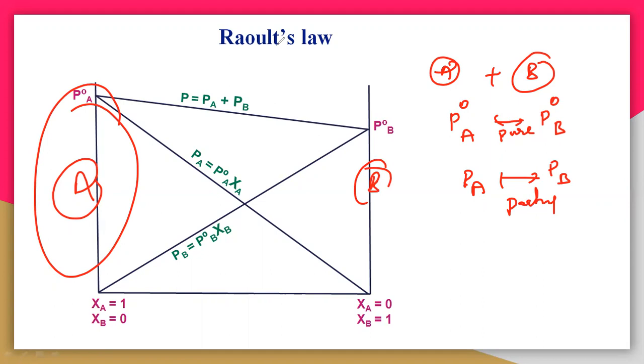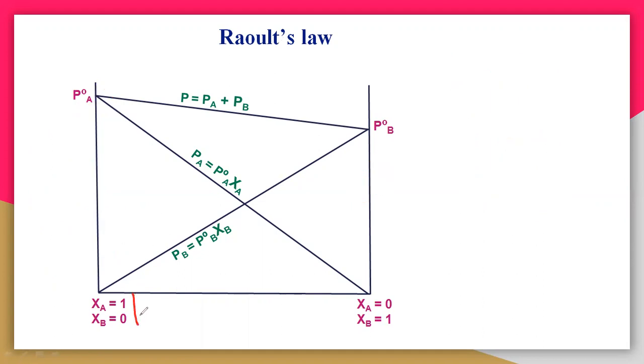So what happens here when zeta A is equal to 1? Just now I told you that zeta A plus zeta B is equal to 1 always.